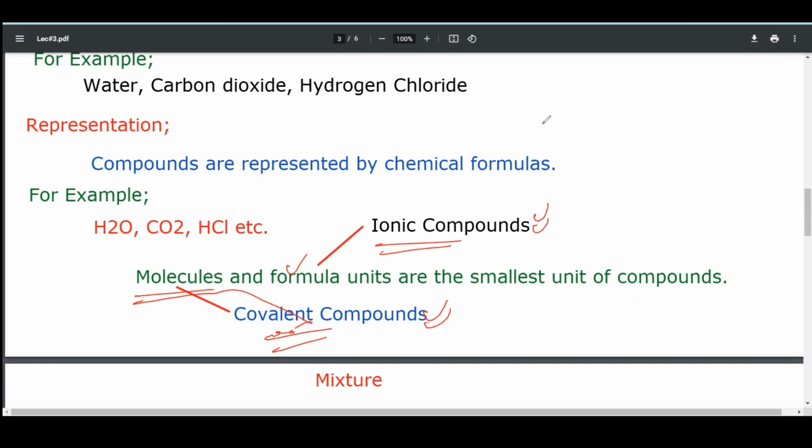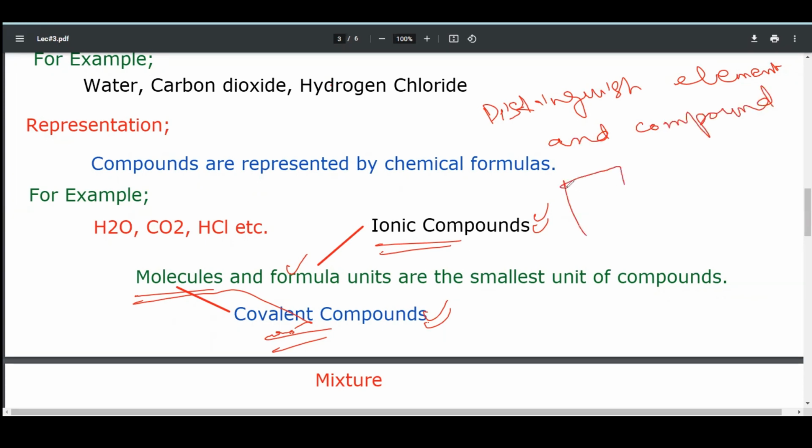Here I can ask you a question. Distinguish an element and a compound. Here are some substances.